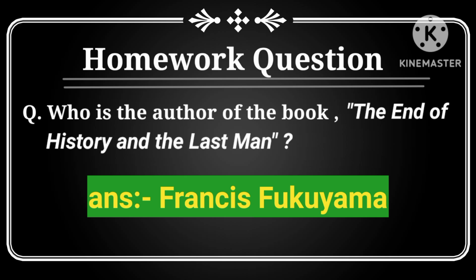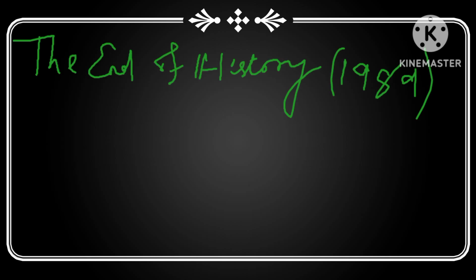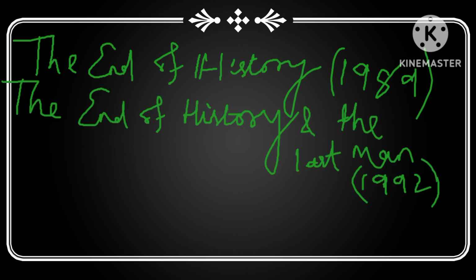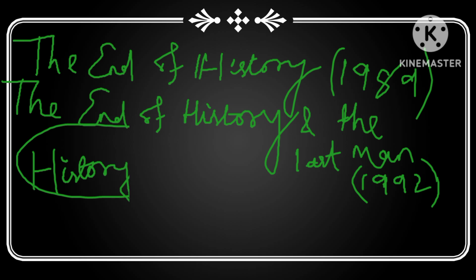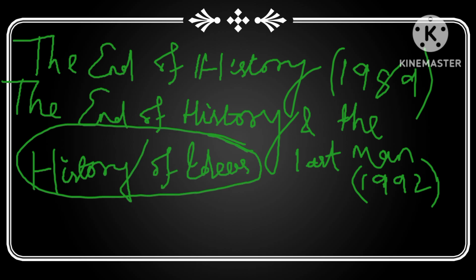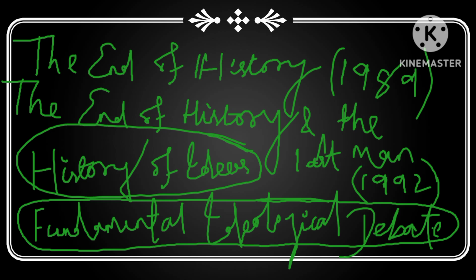Okay, as you all know, a broader perspective, the end of history, was adopted by Francis Fukuyama in his essay The End of History, which was published in the year 1989. But later it developed into The End of History and the Last Man, which was published in the year 1992. But in The End of History, Francis Fukuyama said that the history of ideas had ended, and with it, fundamental ideological debate also ended. Okay, so this was our homework question.